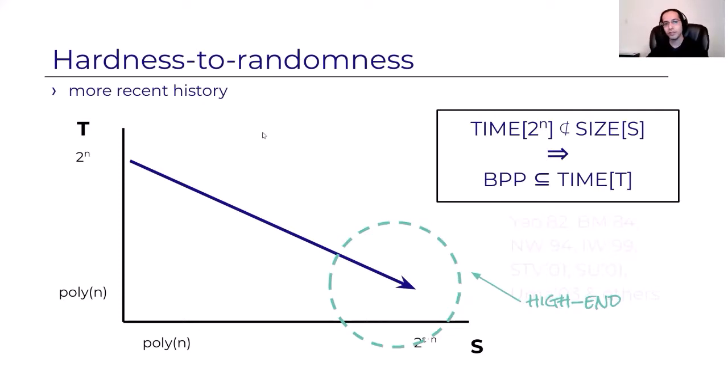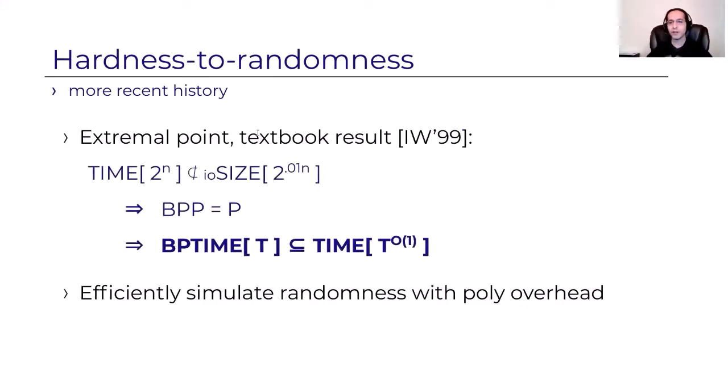derandomization. And the extremal point of this hardness to randomness trade-off is the textbook result, which we all know, of Impagliazzo and Wigderson from the late 90s, which says that if there's a function in exponential time, 2 to the n, that's hard for circuits of small exponential size, say 2 to the n over 100, then BPP equals P. Or in other words, then probabilistic time t can be simulated in deterministic time polynomial in t.